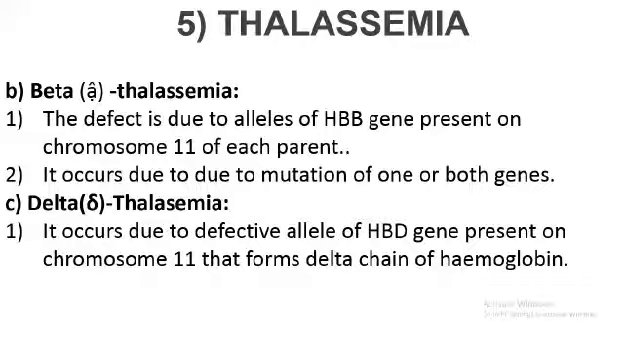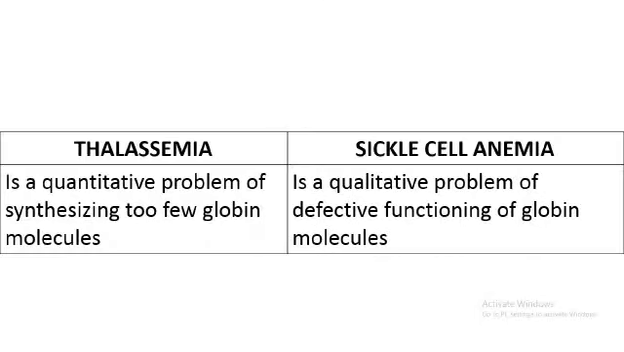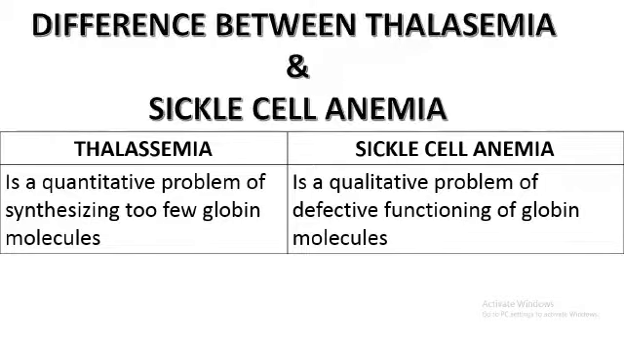But children, remember, you should know the difference between alpha and beta thalassemia. In alpha thalassemia, alpha globin chains are not properly synthesized. In beta thalassemia, where the recessive gene is present on chromosome 11, the beta chains are not properly synthesized. So this is with regard to thalassemia. Now, thalassemia is a disorder concerned with blood. Sickle cell anemia is also a disorder concerned with blood.